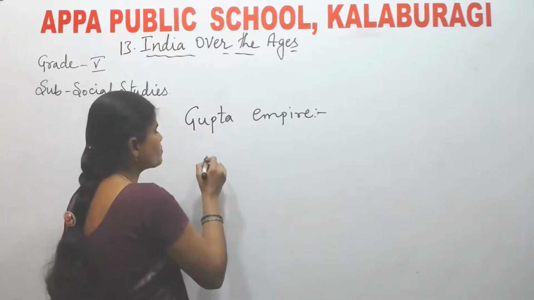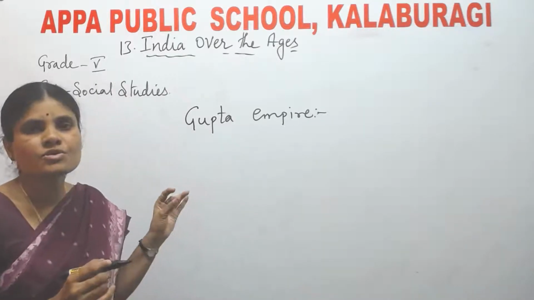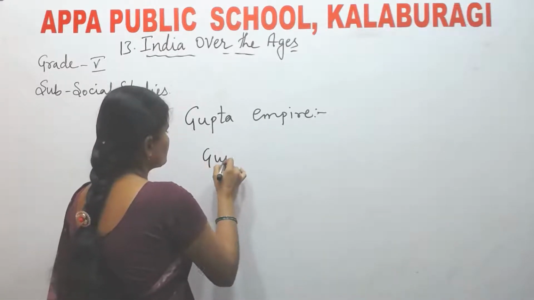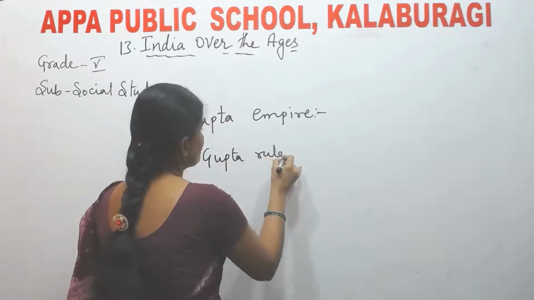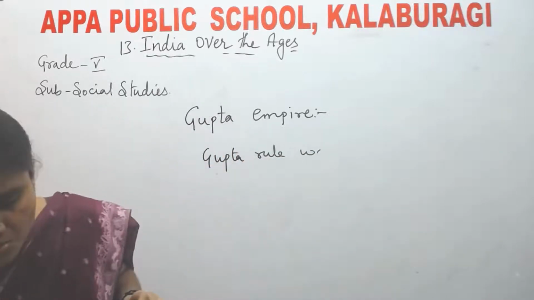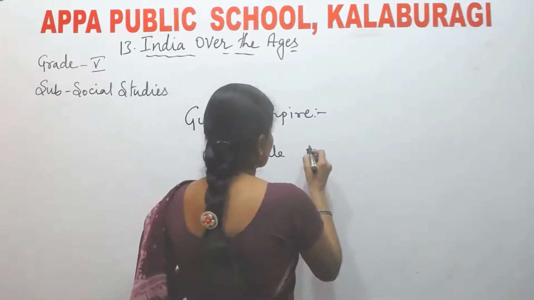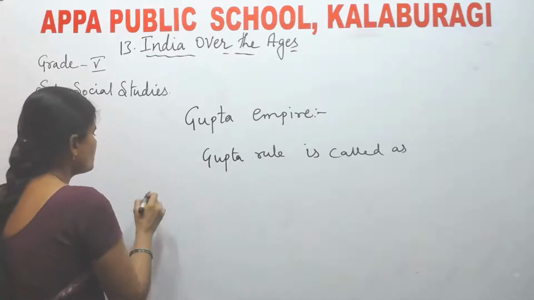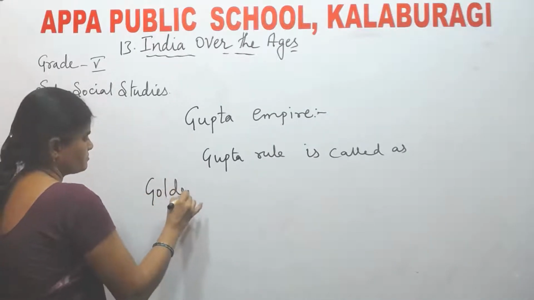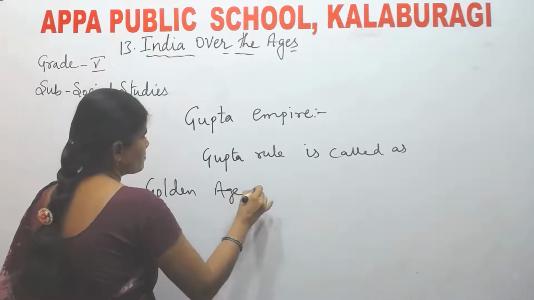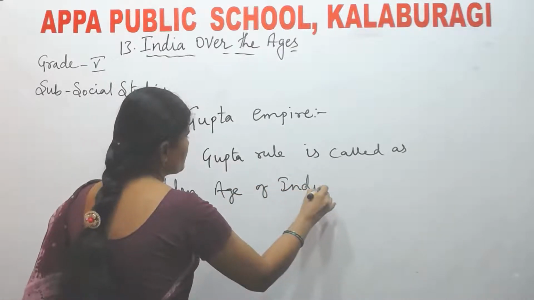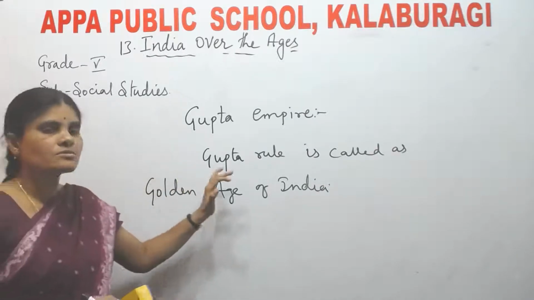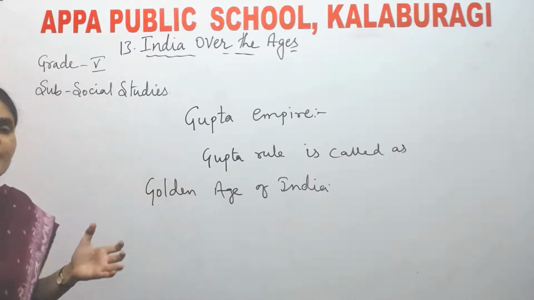Okay, Gupta rule was called as Golden Age of India. Okay, which rule is called as Golden Age of India? Gupta rule is called as Golden Age of India. Why? What is the reason?